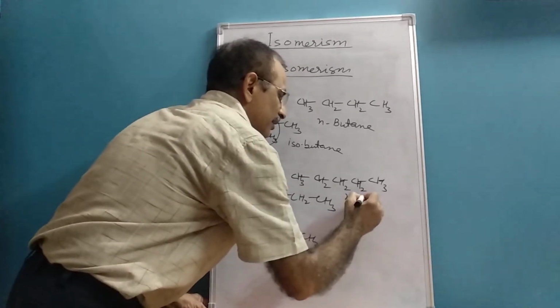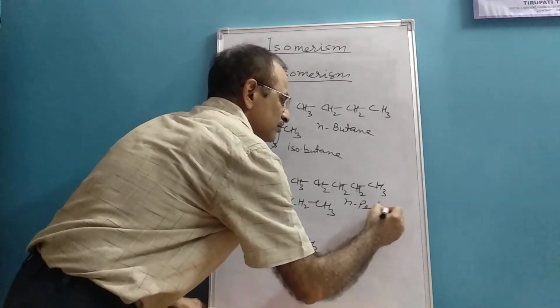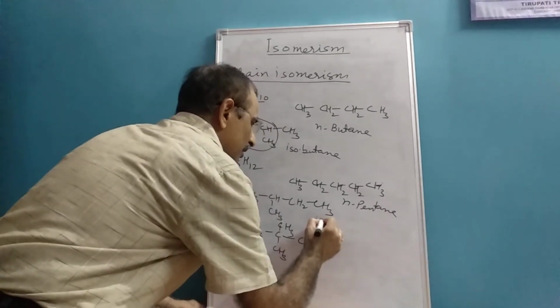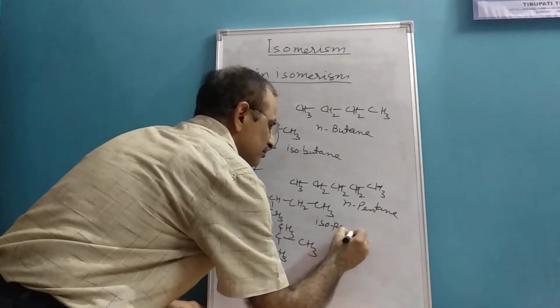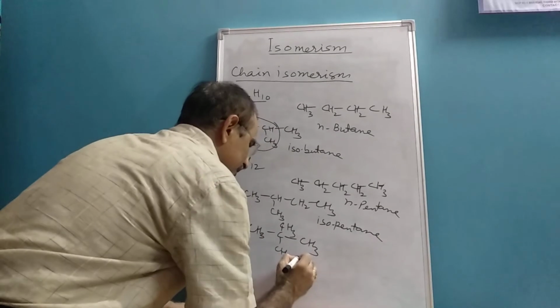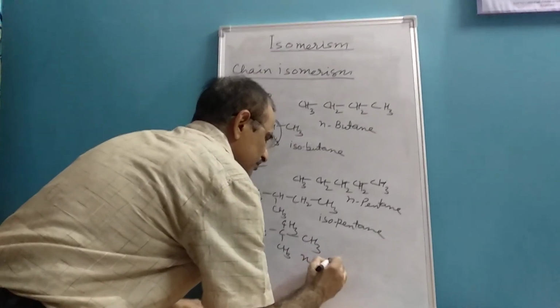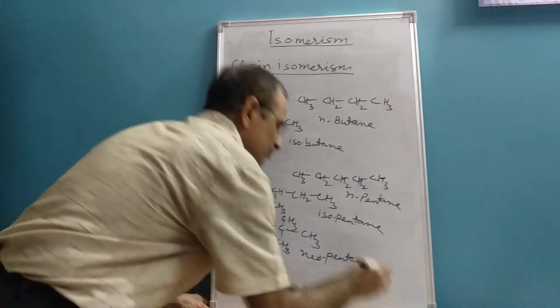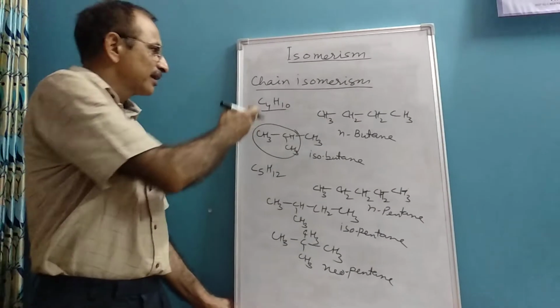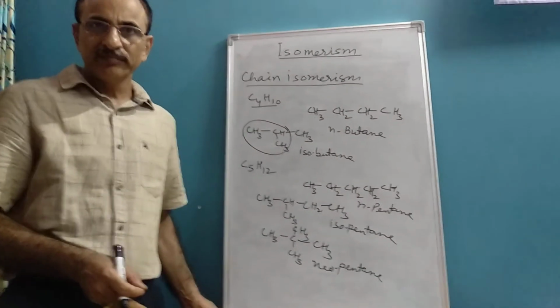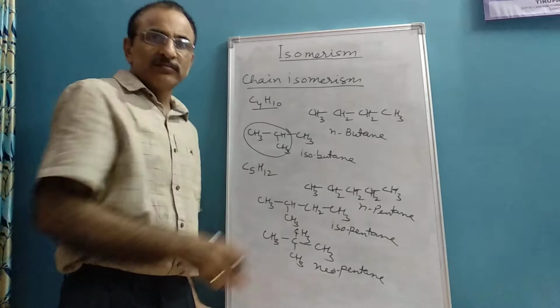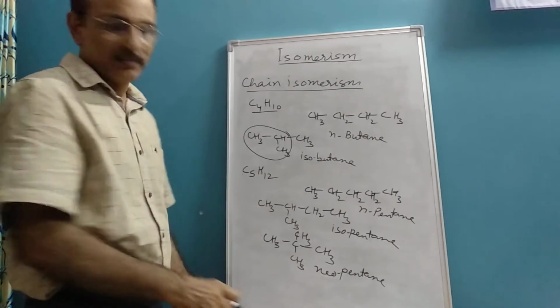This one is normal pentane, this one is isopentane, and this one is neopentane. When you increase the number of carbon atoms, chain isomers will also increase.